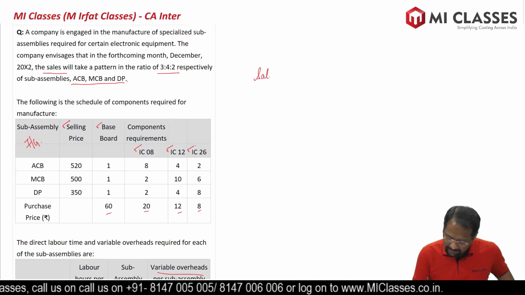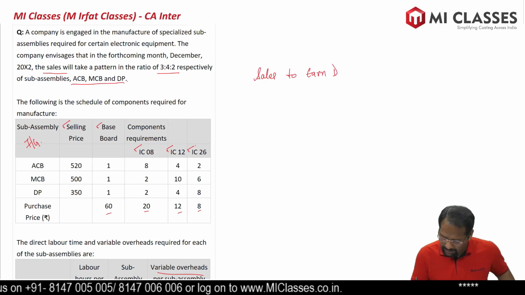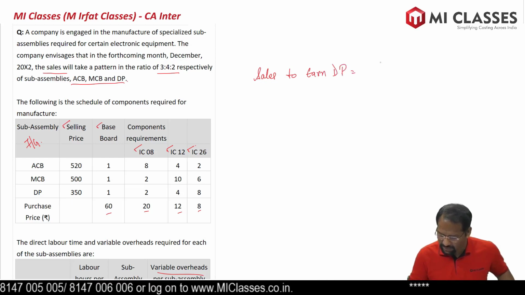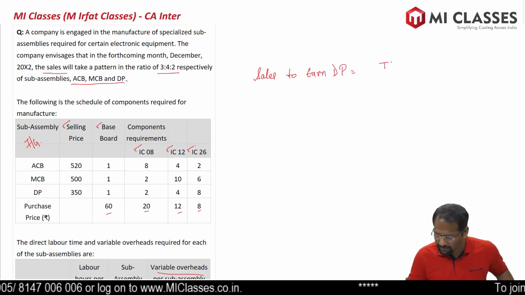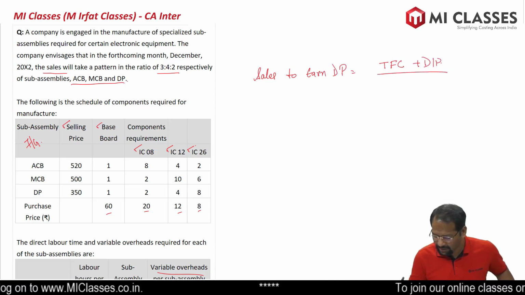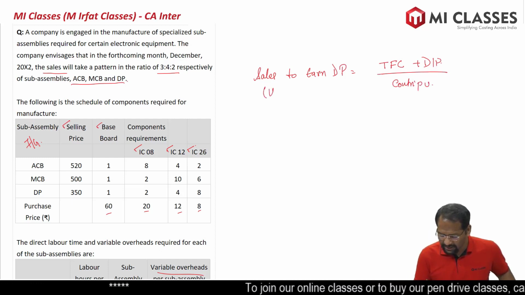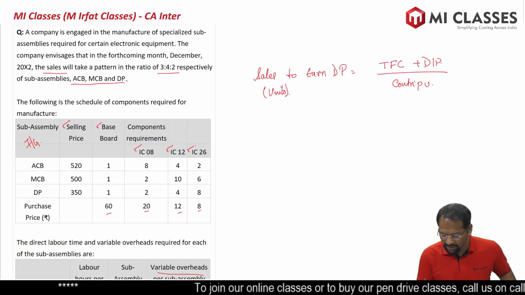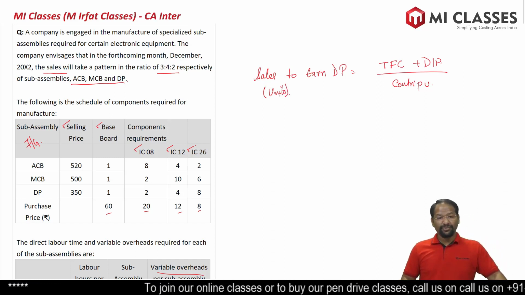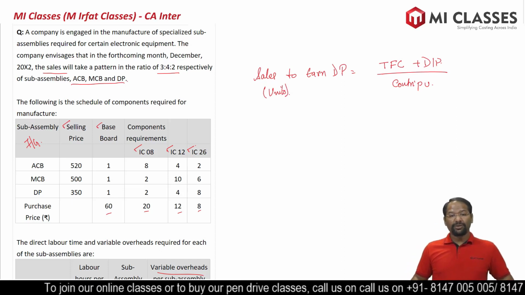Sales to earn desired profit is equal to total fixed cost plus desired profit divided by contribution per unit. This will give you sales in units, because the question wants sales in units as well as in rupees.